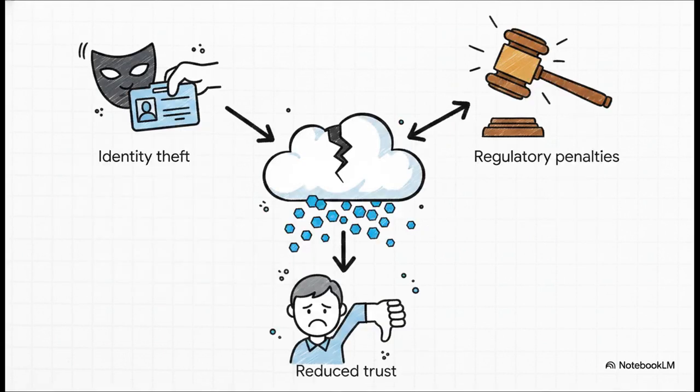The fallout here goes way beyond just a creepy feeling. It escalates incredibly fast to identity theft and then to massive regulatory penalties under strict frameworks like Europe's GDPR or California's CCPA. These laws have real teeth, and we're talking about fines in the millions for mismanaging consumer data. But ultimately, an incident like this completely shatters user trust. If we don't trust the technology we're bringing into our homes, the entire ecosystem just collapses.